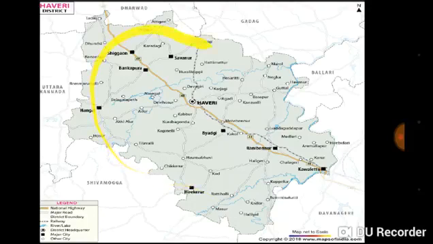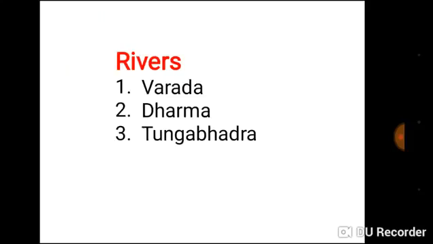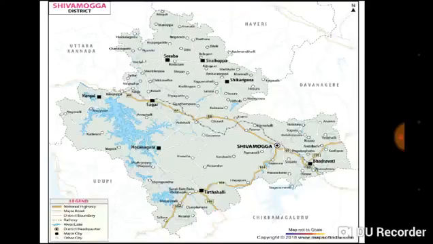Here is the area of Haveri district. Now let us move on. There are 7 taluks: Haveri, Hangal, Savanur, Byadgi, Ranebennur, Hirekerur, Shiggaon. The rivers which flow in this area are Varada, Dharma, Tungabhadra. Our next district is Shivamogga district.